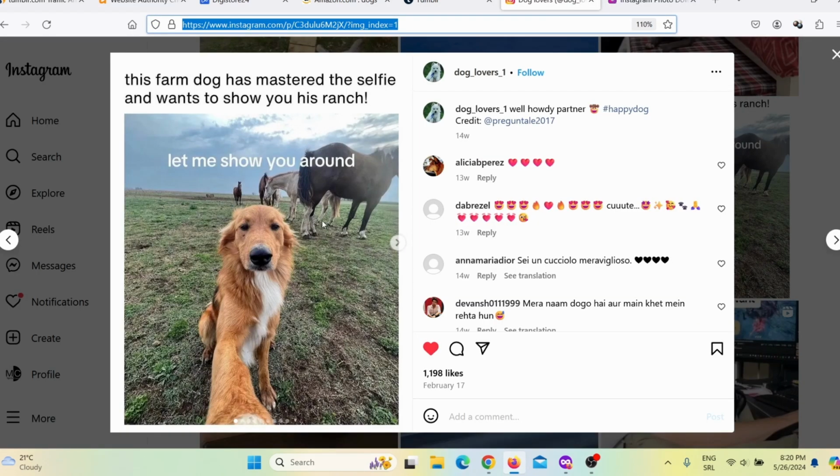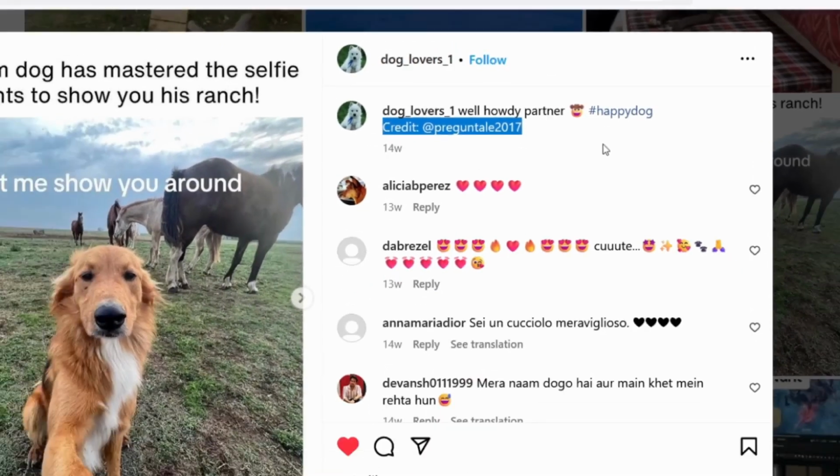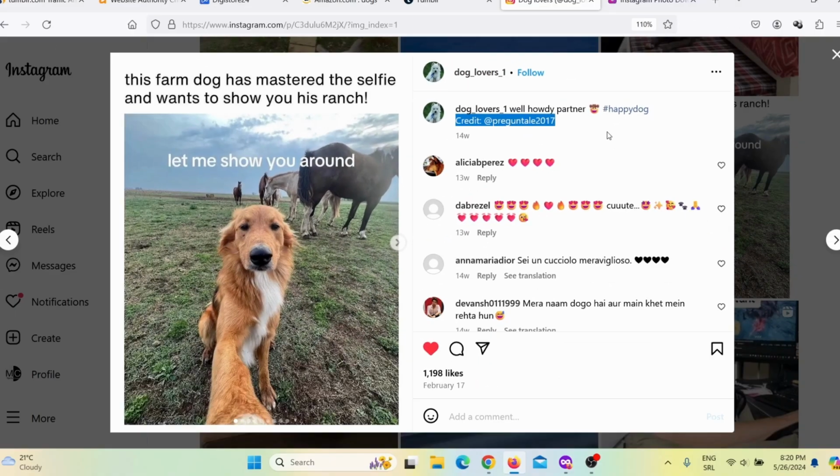Now Instagram will allow you to re-upload this image on your social media, other social media platforms, as long as you give the credit to the person who actually created the photo. Now, the good thing about big and medium-sized Instagram pages is they always give the credit to the person who created this photo. And that is why you should use big and medium-sized Instagram pages to get these images.